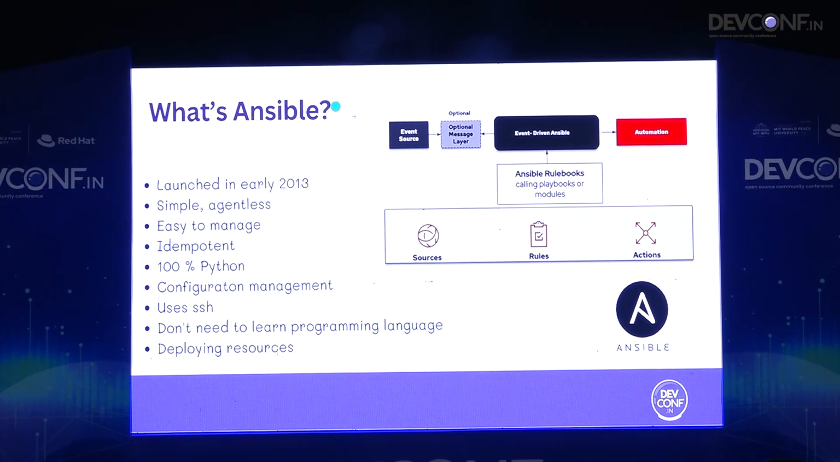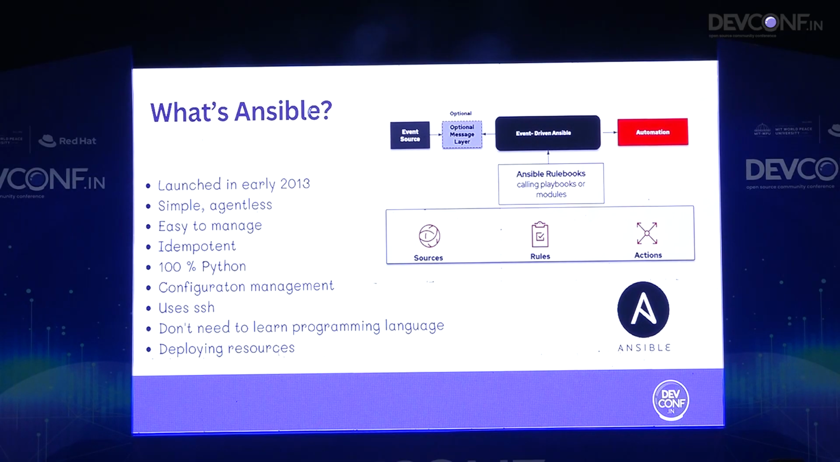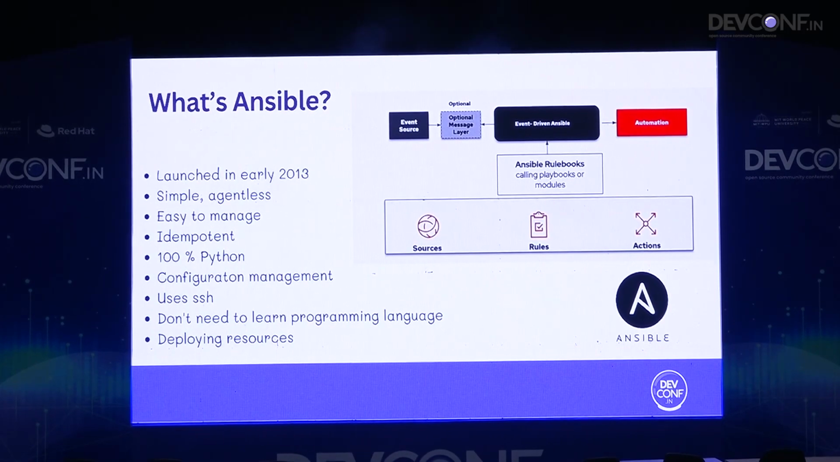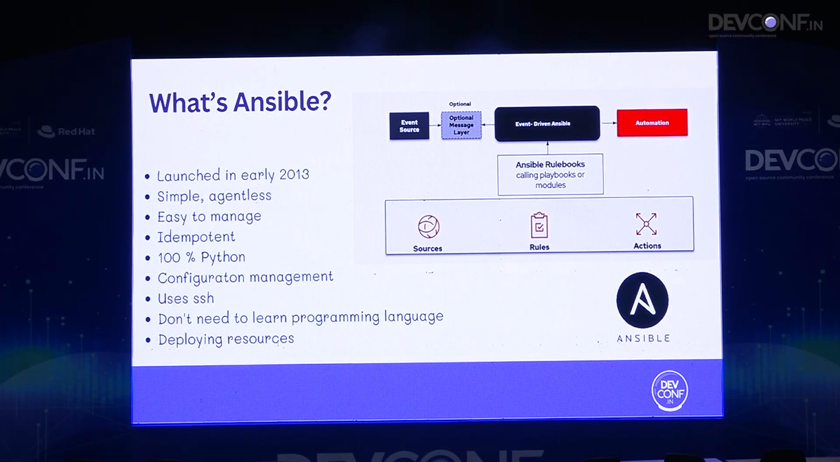For example, let's look at this diagram where an event source is there, right? We have a database layer or a message layer that we call it, and we have event-driven Ansible. In event-driven Ansible, we write Ansible rulebooks. Now what are Ansible rulebooks? An Ansible rulebook is basically a YAML file in which we give certain conditions to execute rules, such that it would trigger resources.